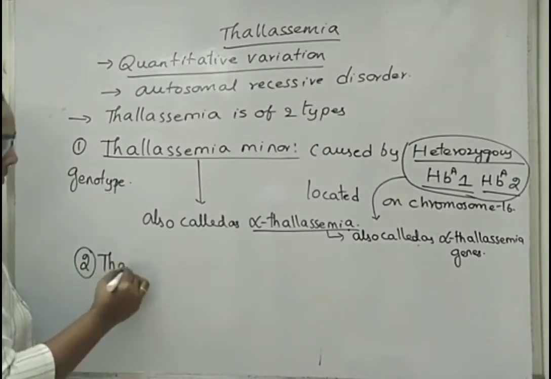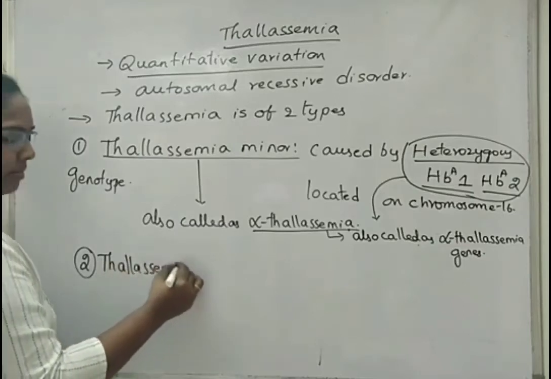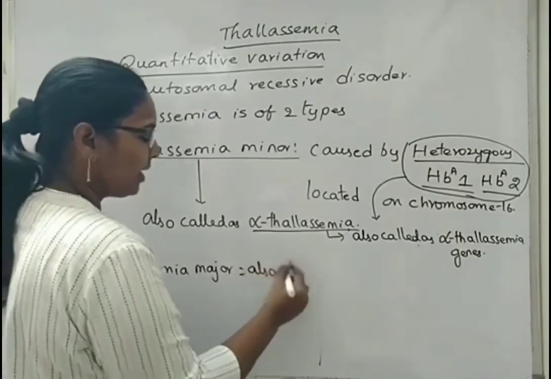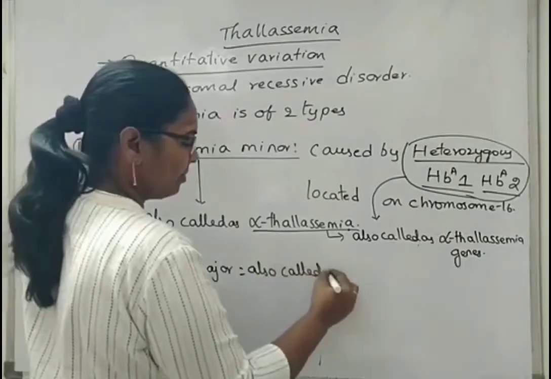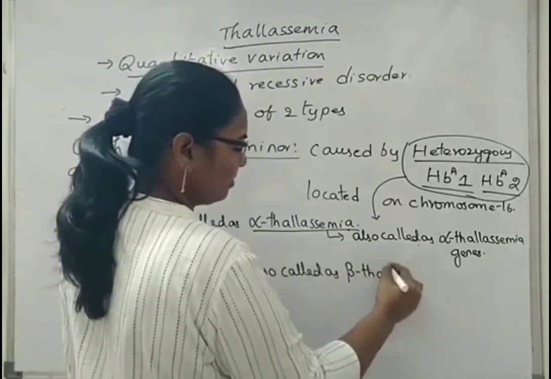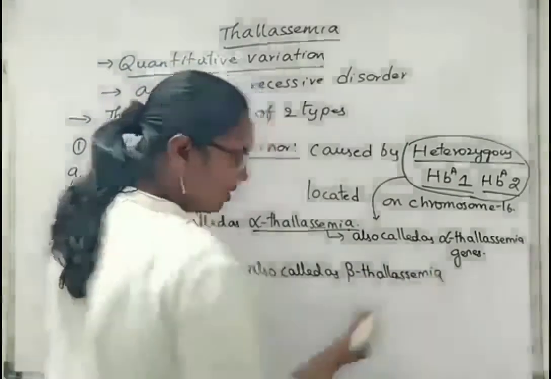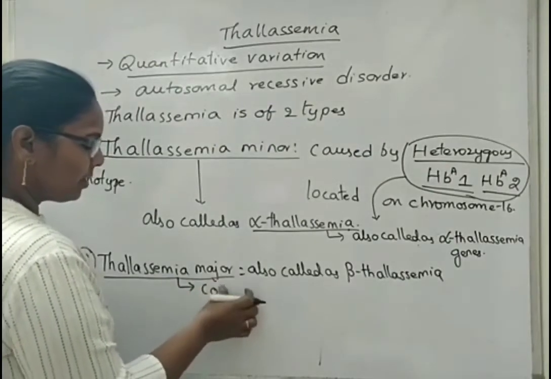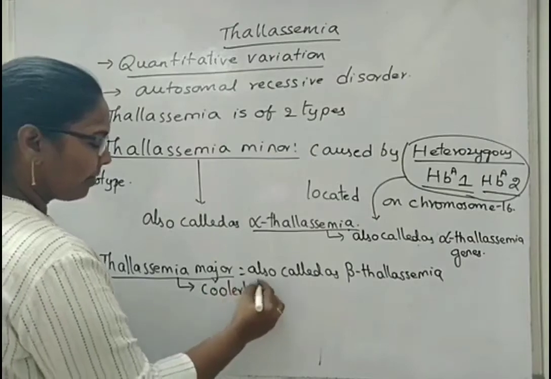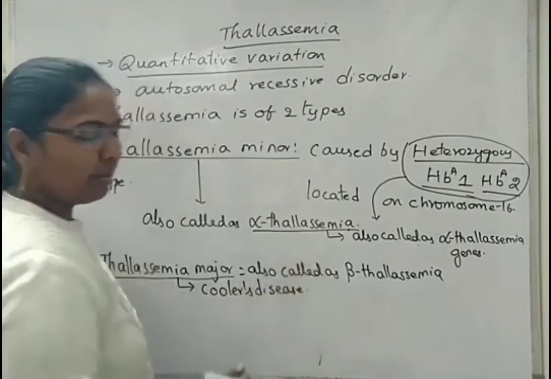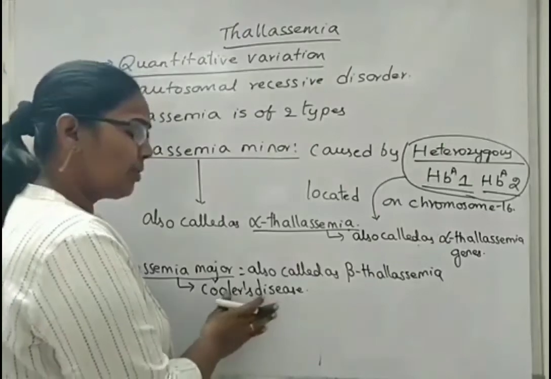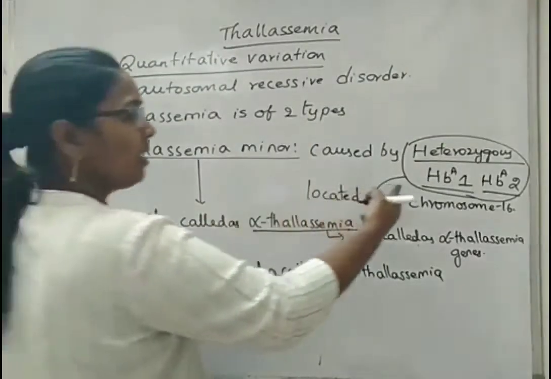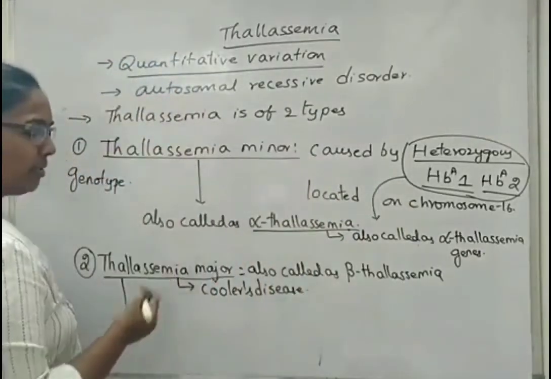Second one is thalassemia major, which is also called as beta thalassemia. This thalassemia major is also called as Cooley's disease. Now, it is due to only one single type of gene, that is hemoglobin B. We have seen thalassemia minor is due to 2 different genes that are present on chromosome 16.